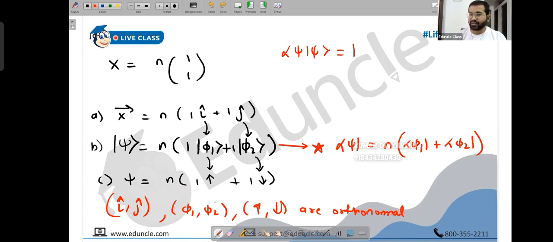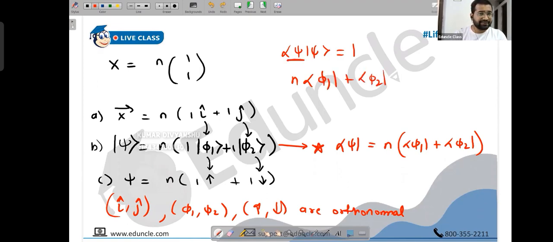So like I dot I will be 1, phi1 dot phi1 will be 1, up dot up will be 1. I dot J would be 0, phi1 dot phi2 will be 0, up dot down would be 0. Upspin and downspin, if you combine them, no spin. So up and down would be 0. Likewise, we can create patterns. But anyway, so psi is 1. So let's substitute, what do we have? n into phi1 plus phi2.